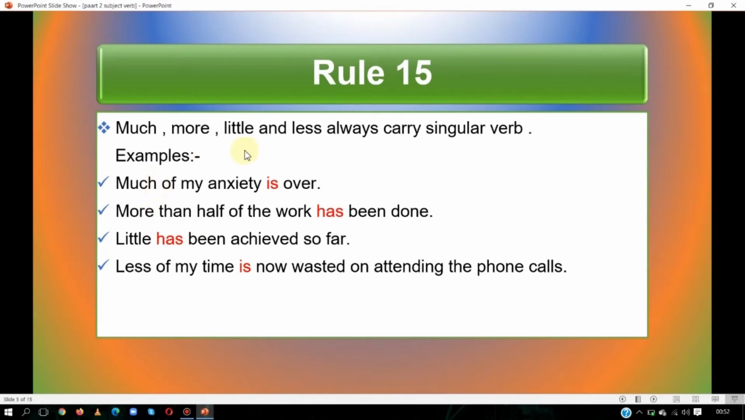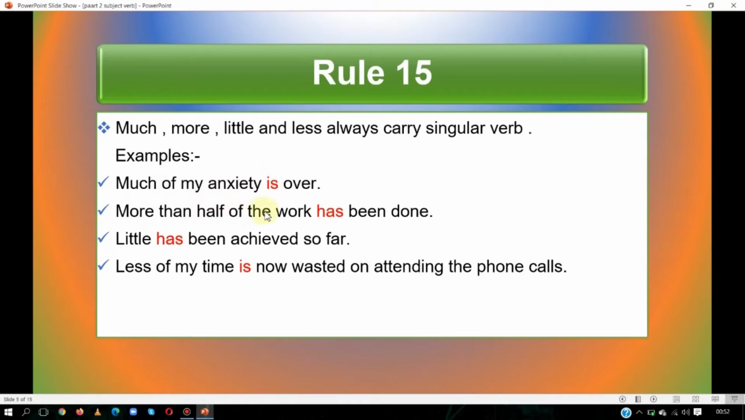With much, more, little and less, they always carry a singular verb. These words are used for quantity. For uncountable nouns, we use a singular verb with them. For example, much of my anxiety is over. Here anxiety is uncountable, and we have used much, so we will use a singular verb.